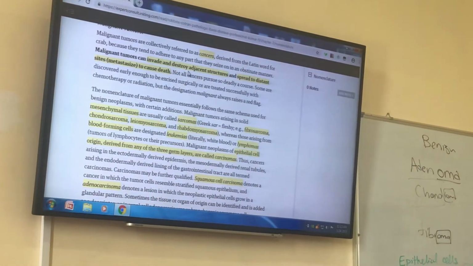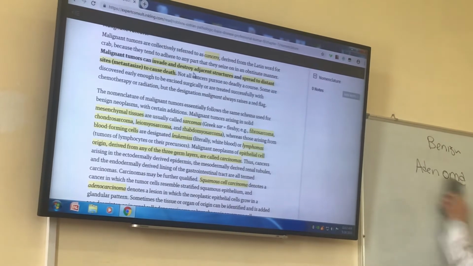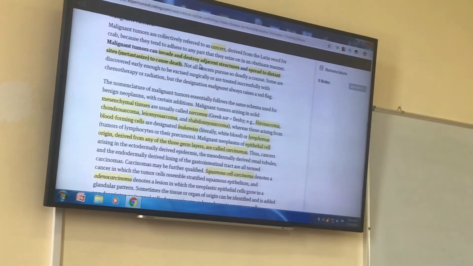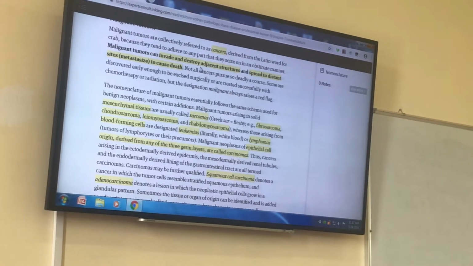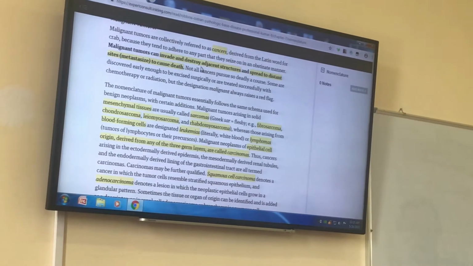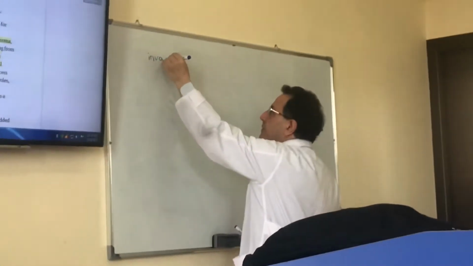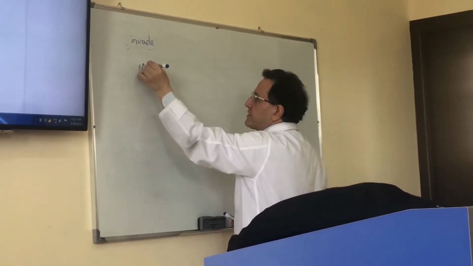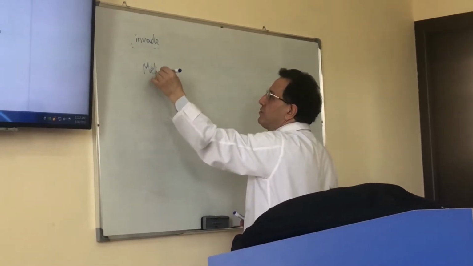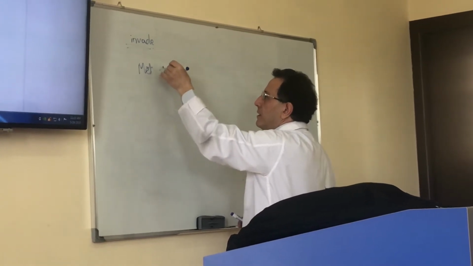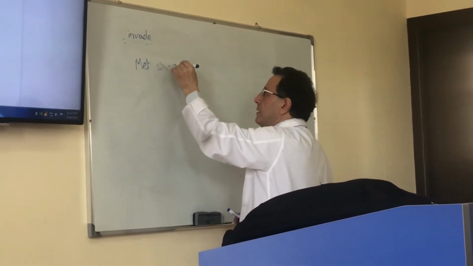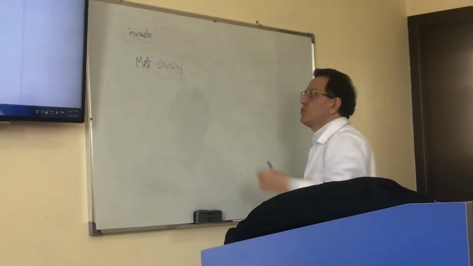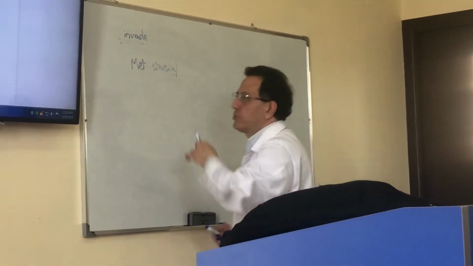So malignant tumors or cancers invade their surrounding tissues and also metastasize. It means invasion to distant areas. And this metastasis is the most important behavior of cancers. So this is the most important factor that separates benign and malignant tumors.